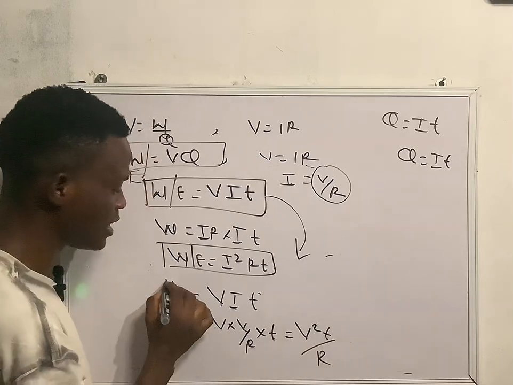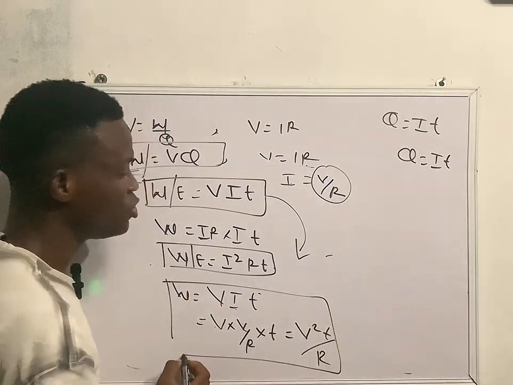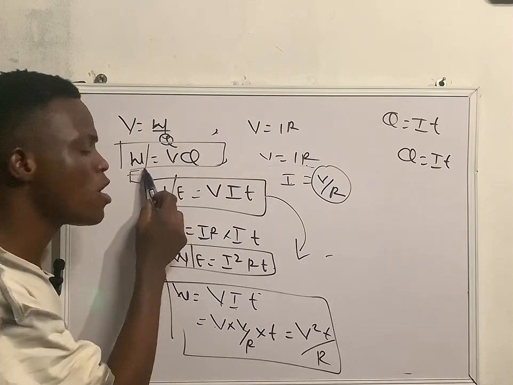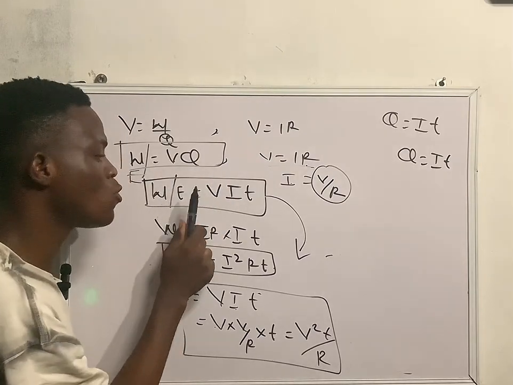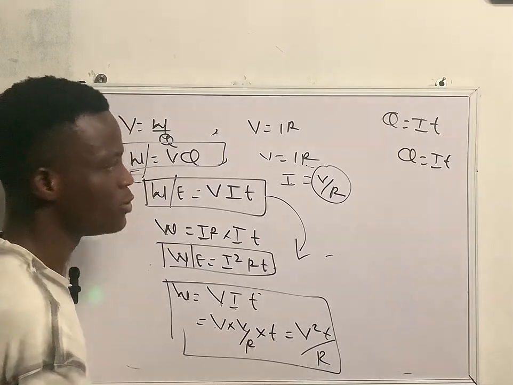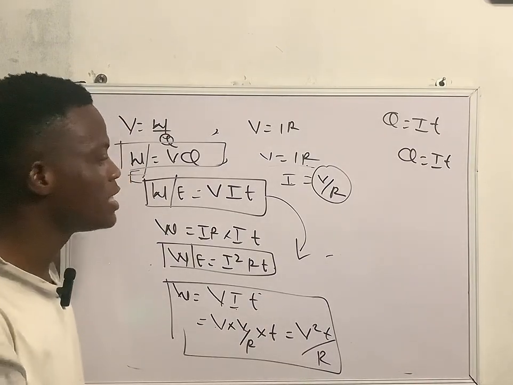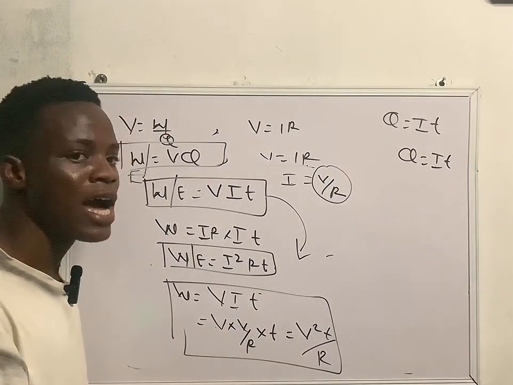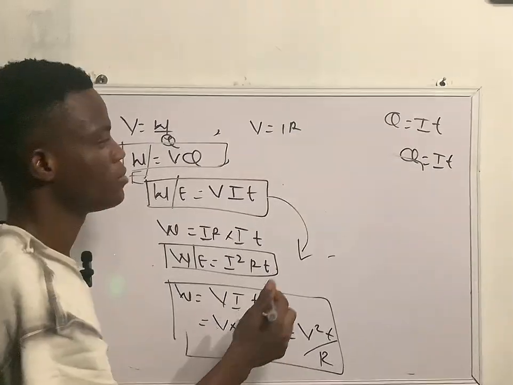That means now I have generated the formulas. The first one is work is VQ. The second one is work is VIT. Then I square RT, and V square T over R. So VQ, VIT, I square RT, and V square T over R.